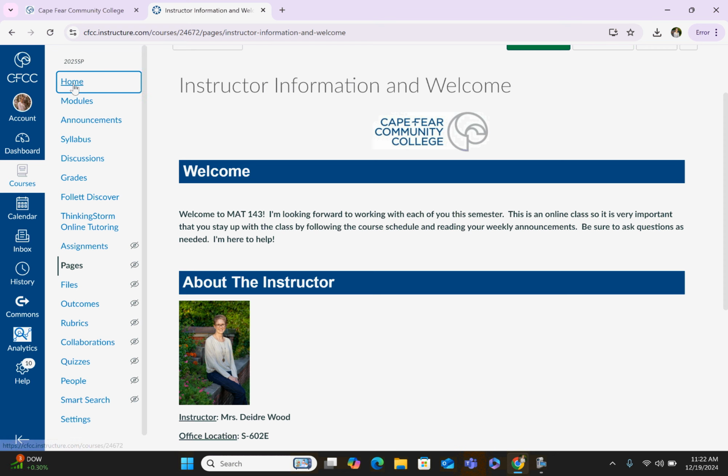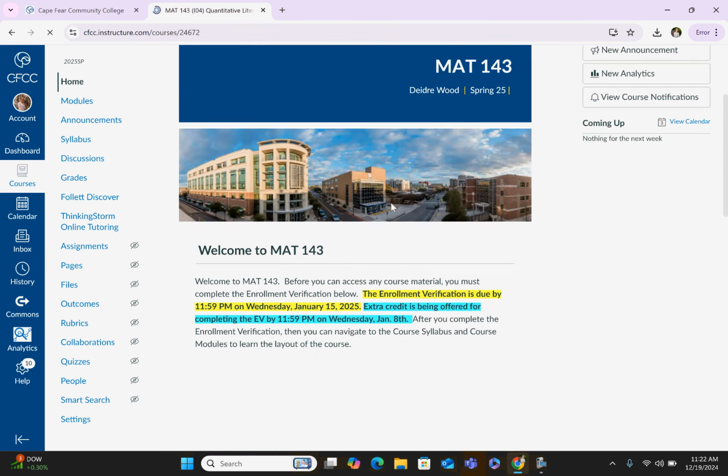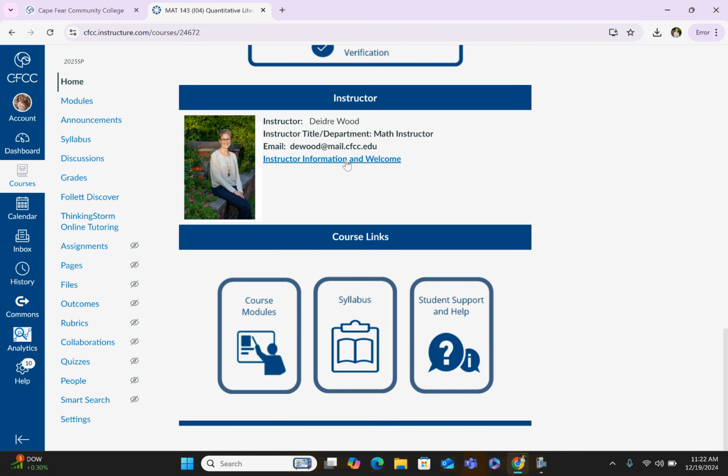I will go back to our home page and draw your attention to the buttons below the instructor information. So on the far right is just that, student support and help resources. So I encourage you to click on that if at any point you find that you need some additional help with anything Canvas or CFCC related. You can click there, and that has a ton of information.